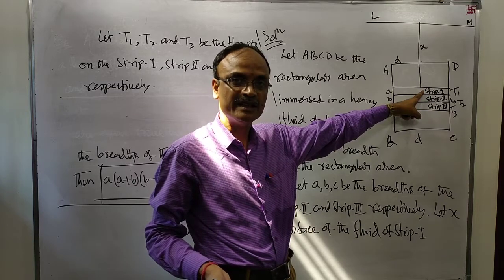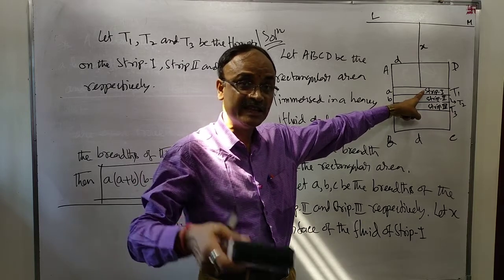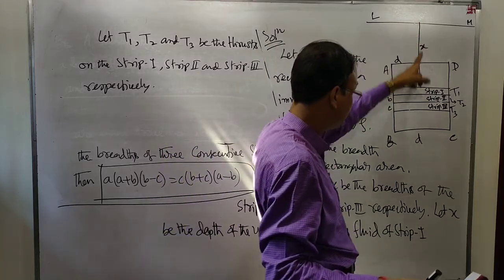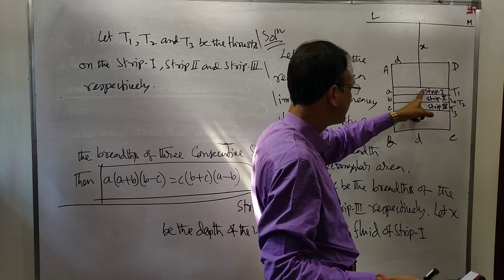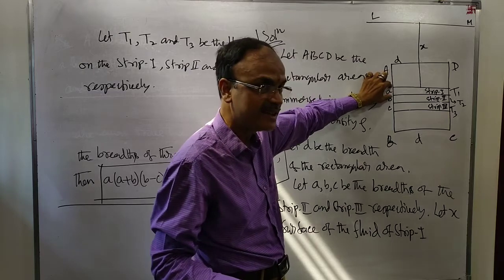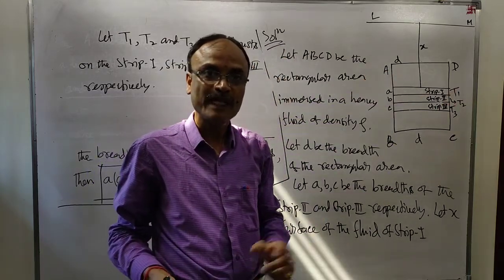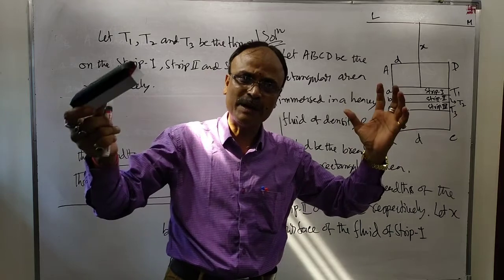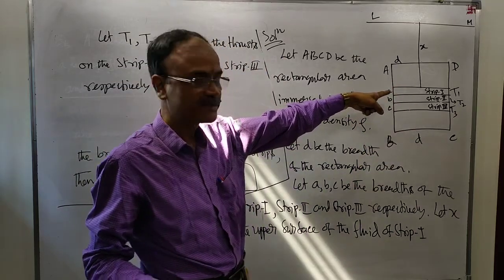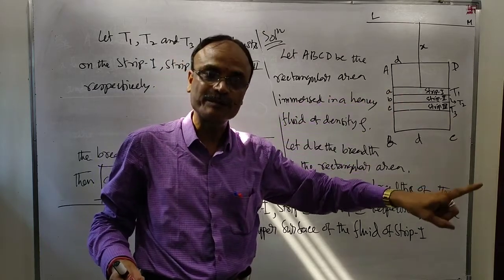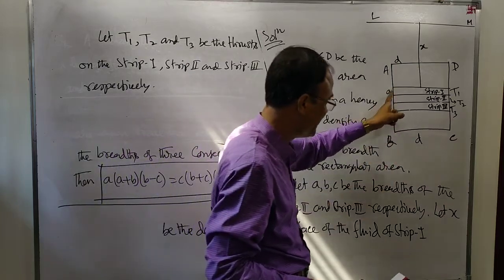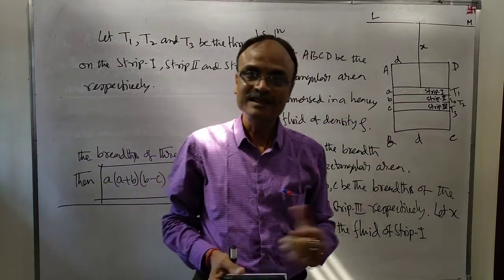What is the pressure at the center of gravity? It is rho g into this distance from the effective surface. What is this distance? It will definitely be A by 2, because the breadth of this strip is A. So rho g into X plus A by 2 is the pressure at the center of gravity of strip 1, into the area. What is the area of strip 1? A into D. We have to write. Very interesting.